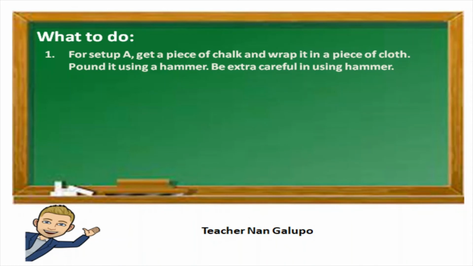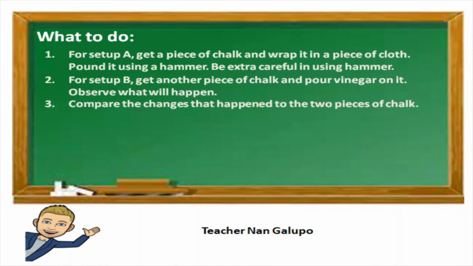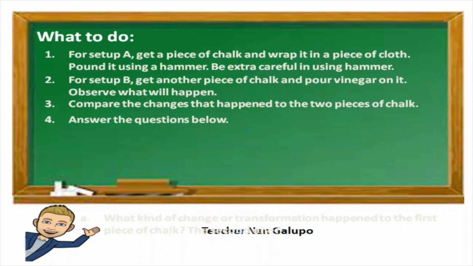Number 1. For setup A, get a piece of chalk and wrap it in a piece of cloth. Pound it using a hammer. Be extra careful in using the hammer. Number 2. For setup B, get another piece of chalk and pour vinegar on it. Observe what will happen. Number 3. Compare the changes that happen to the 2 pieces of chalk. Number 4. Answer the questions below.